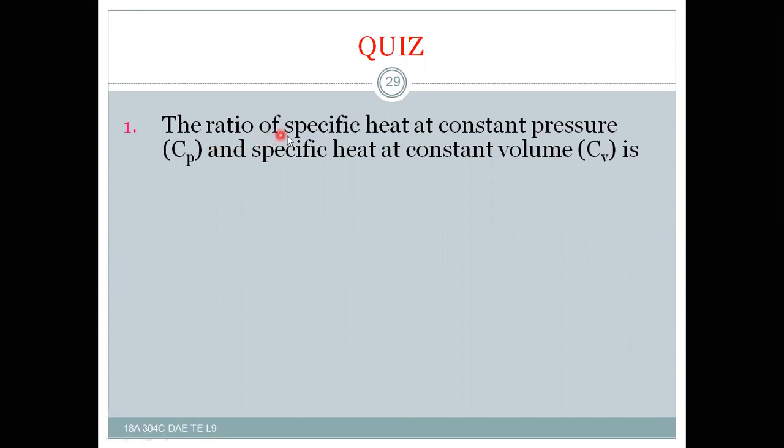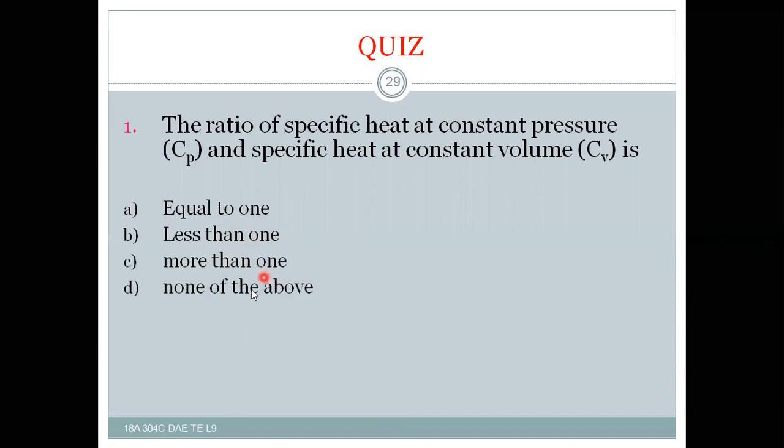The ratio of the specific heat at constant pressure Cp and the specific heat at constant volume Cv is equal to 1, less than 1, more than 1, or none of the above. As we have discussed, Cp is greater than Cv, and this ratio is gamma is equal to Cp by Cv.